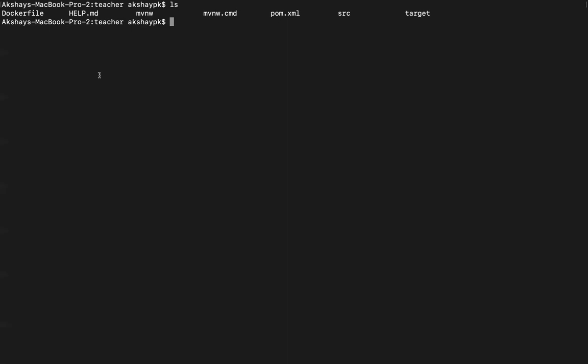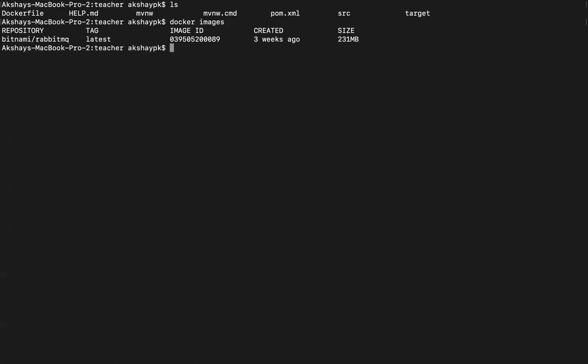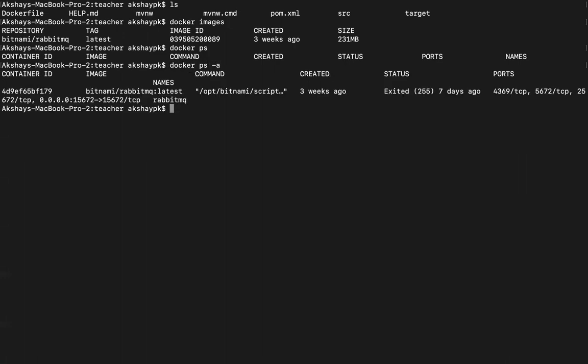Let me just see whether I have some images. So I have only one image over here called the Bitnami RabbitMQ image. I don't have a teacher image that I created. Let me see if I have any running containers. So you can see over here, we don't have any running containers. So our running containers list is empty. And docker ps -a shows all of the containers that have exited, in the stop state or in the running state, right? And let's do the Docker build command right now, and let's see what happens.